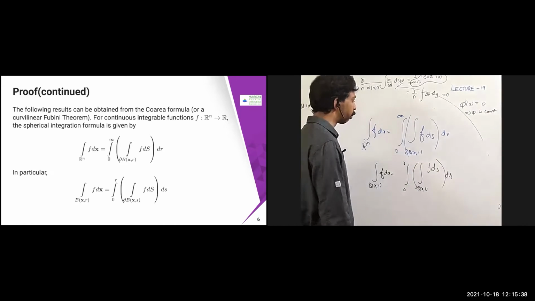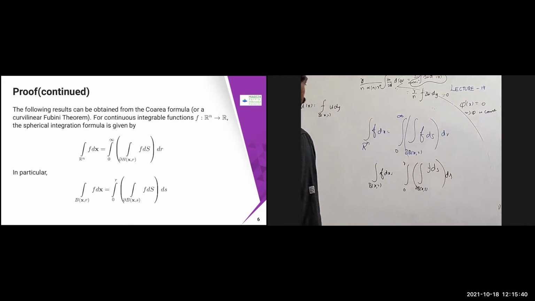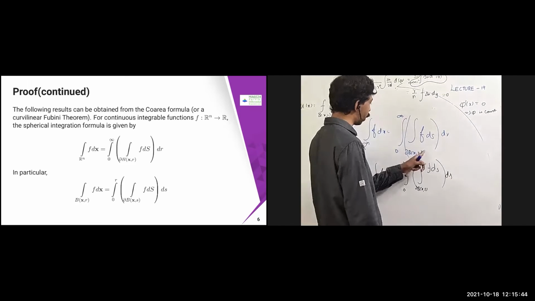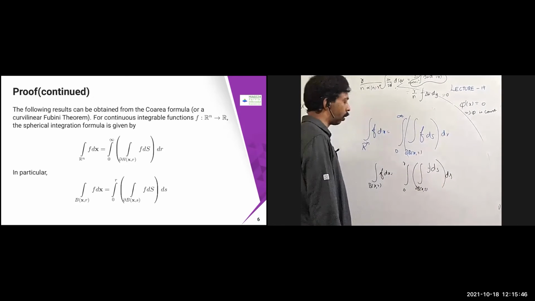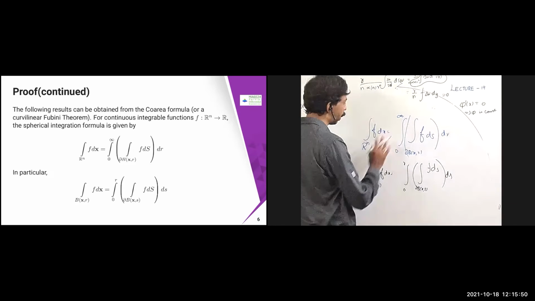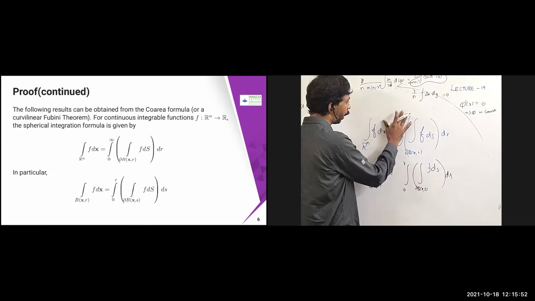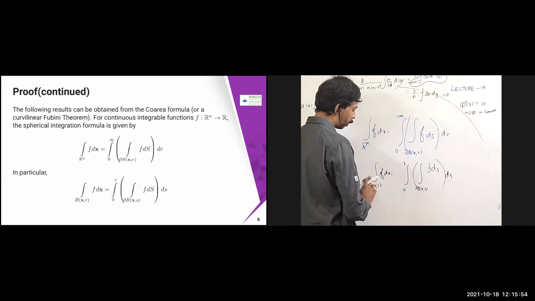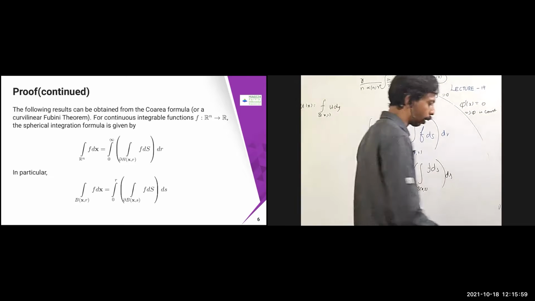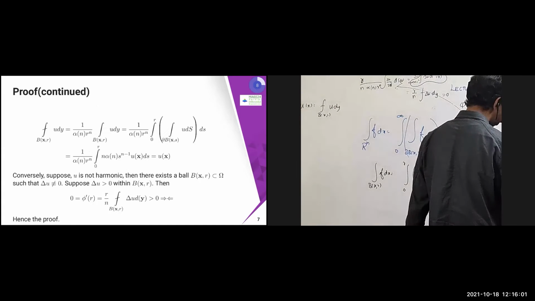So this s is some dummy parameter, because there is an r here, and that's the reason I'm replacing it with s. So this is for the same thing. Here it was the entire domain, 0 to infinity, but this is a bounded one, so 0 to r is sufficient for me. So that is the particular case of the co-area formula.